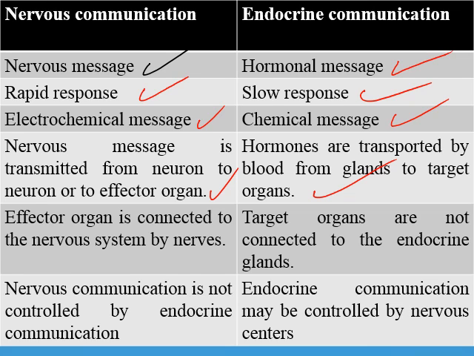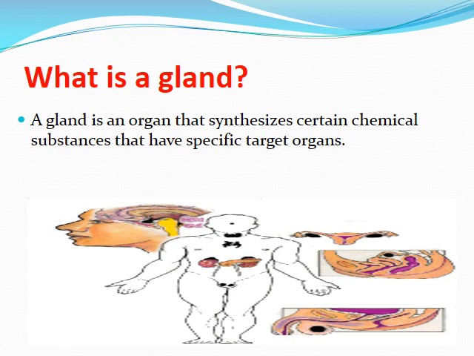Nervous communication is transmitted from neuron to neuron or to an effector organ, while hormones are transported by blood from glands to target organs. The effector organ in nervous communication is connected to the nervous system by means of nerves, while the target organs are not connected to the endocrine glands. Nervous communication is not controlled, pay attention to this, by endocrine communication, while endocrine communication may be controlled by nervous centers. To start with glands, what is a gland? A gland is an organ that synthesizes, produces, and secretes certain chemical substances that have specific target organs to bind to.